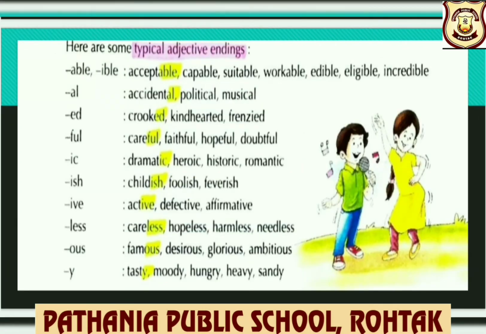Have a look here, children. Here are some typical adjective endings: able, al, ed, ful, ic, ish, ive, less, ous, y. Examples: accidental, grouped, careful, dramatic, childish, active, careless, famous, tasty.